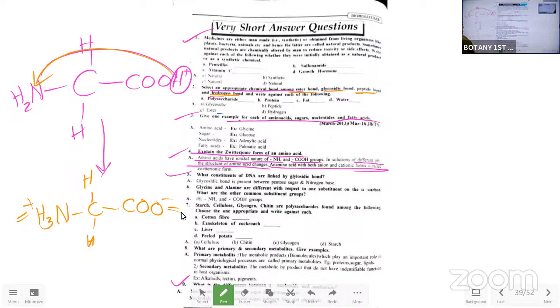Like that, the anionic and cationic forms of an amino acid are called a Zwitter ion, which can be interchangeable.